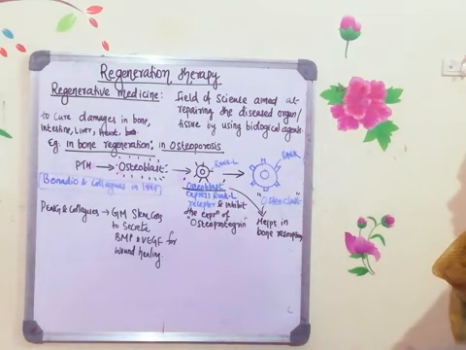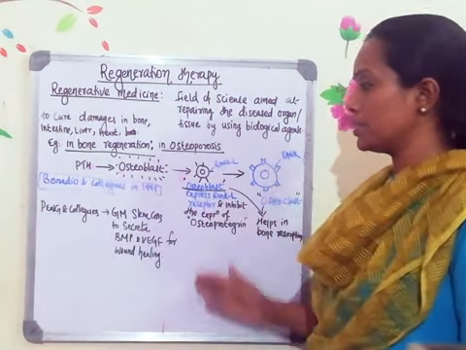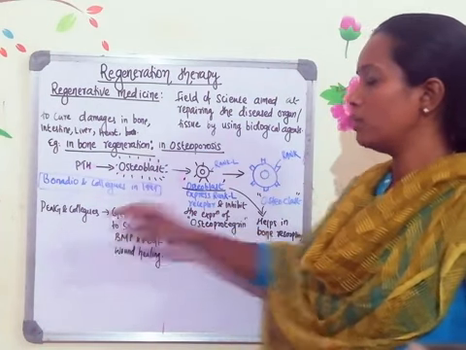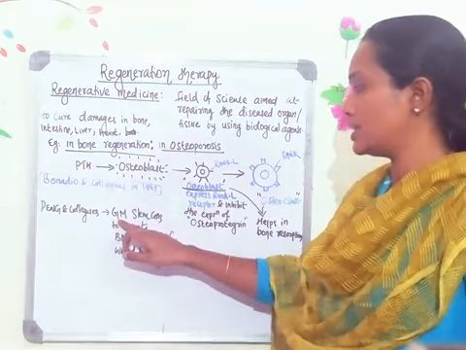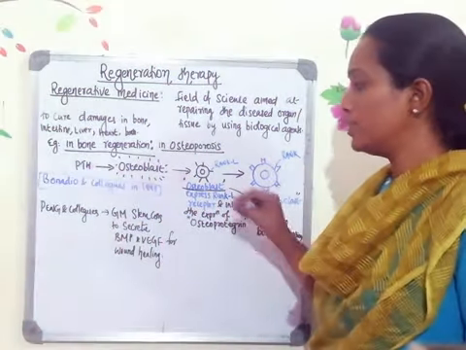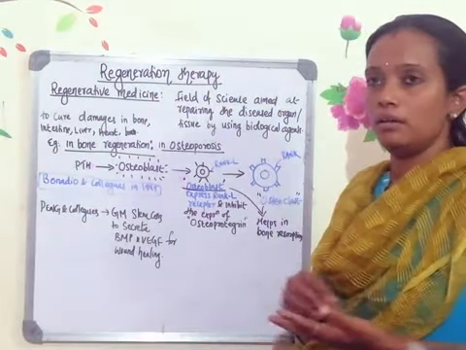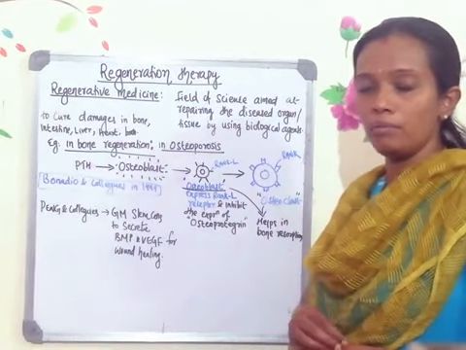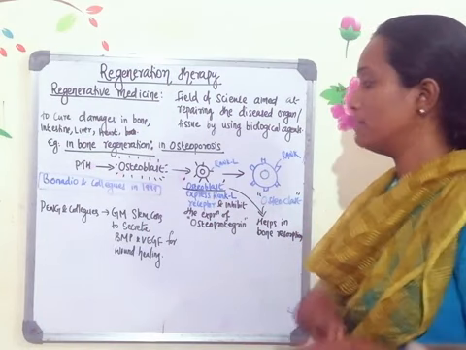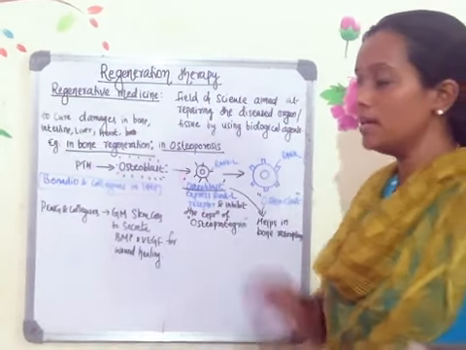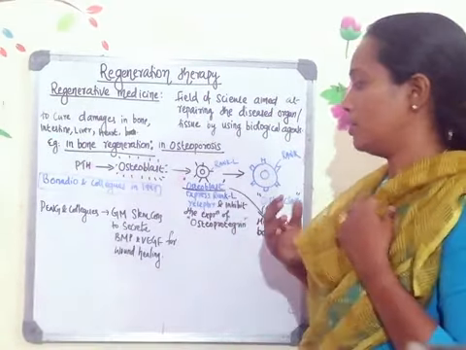Okay. Now, another regeneration therapy method is the one used by Peng and colleagues. They genetically modified stem cells, GM stands for genetically modified, and introduced them into the wounded site. In the wounded site there will be damage in the bone, and that damaged bone can be regenerated with the help of a genetically modified stem cell. The stem cell will have two extra genes which can produce two different types of